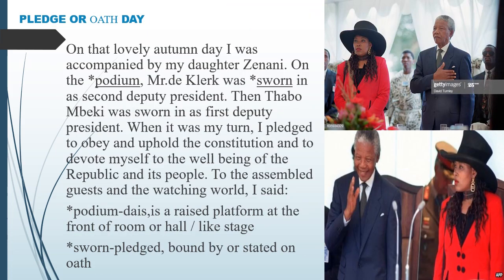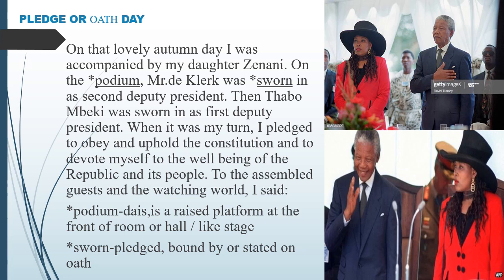On that lovely autumn day, I was accompanied by my daughter Zenani. On the podium, Mr. De Klerk was sworn in as second deputy president. Then Thabo Mbeki was sworn in as first deputy president. When it was my turn, I pledged to obey and uphold the Constitution and to devote myself to the well-being of the Republic and its people.